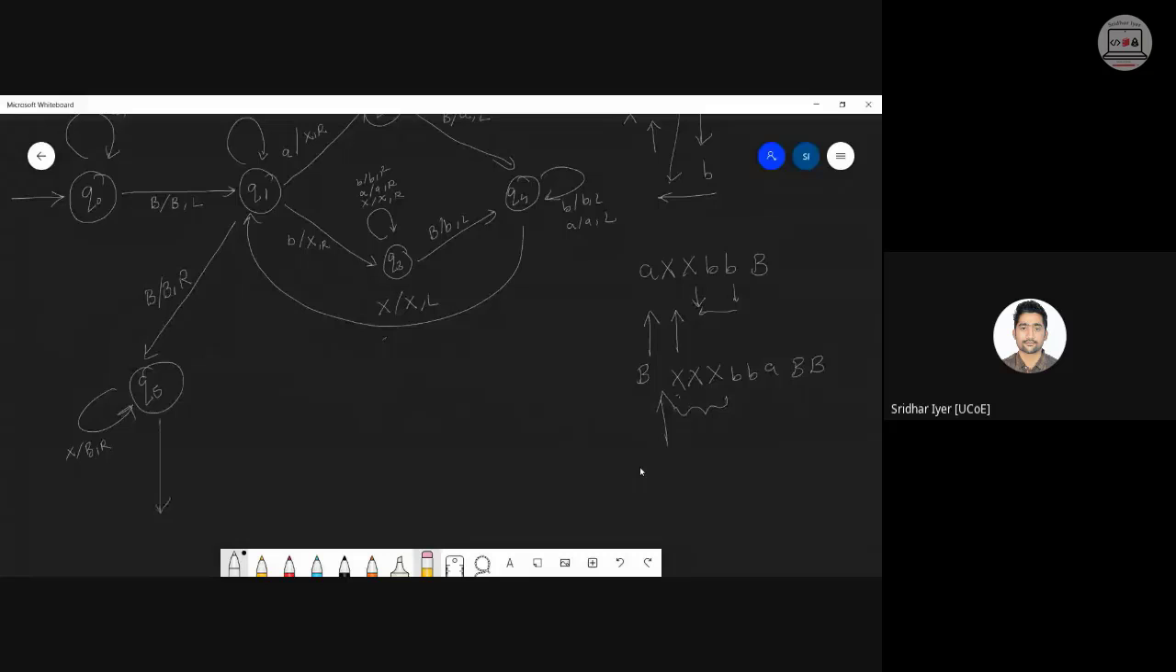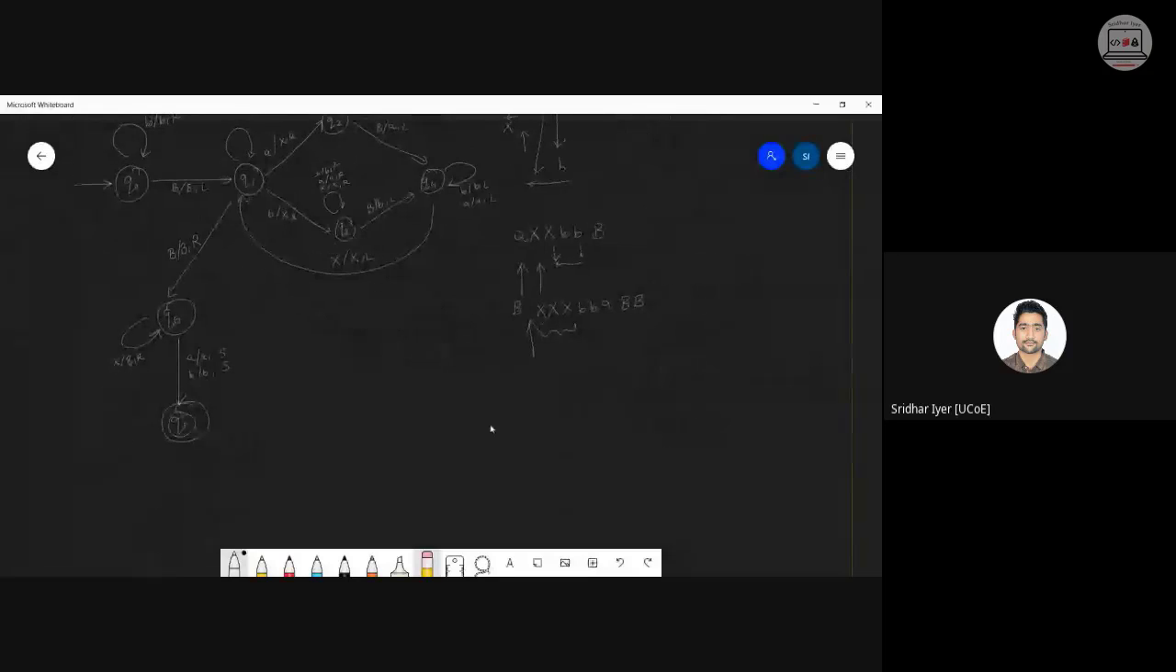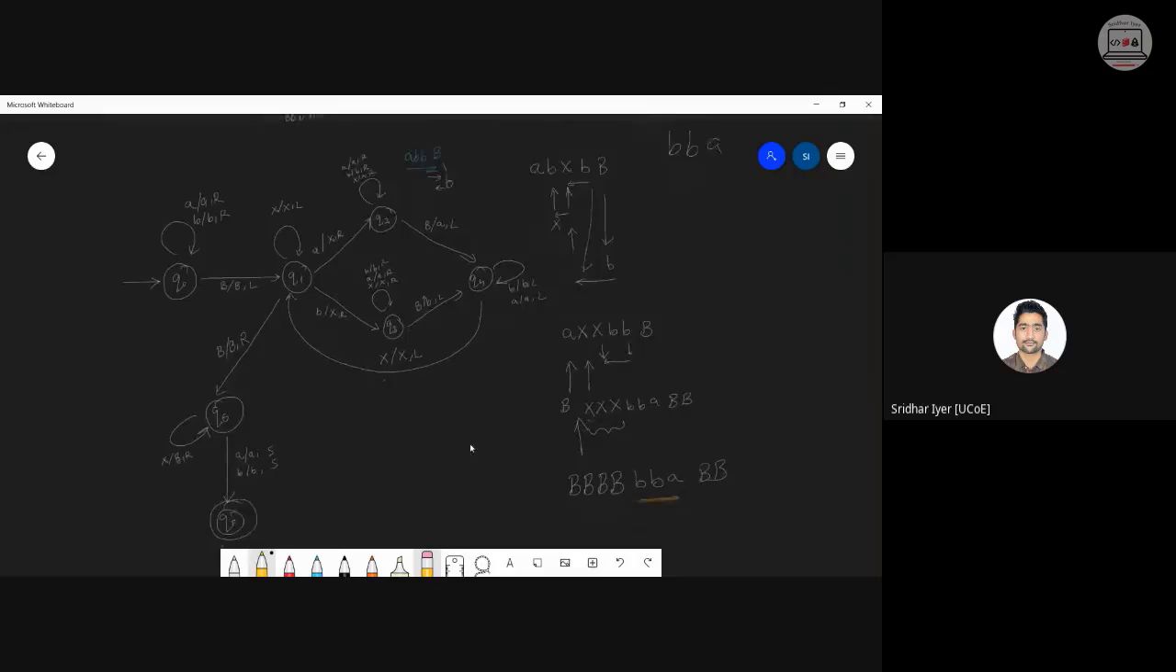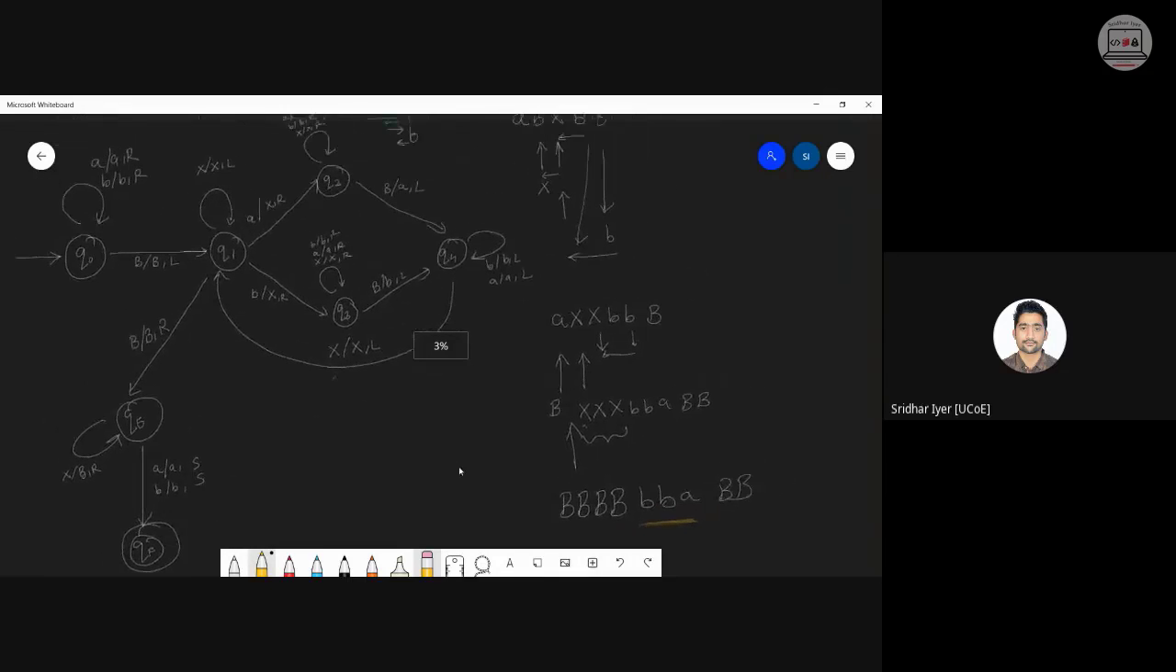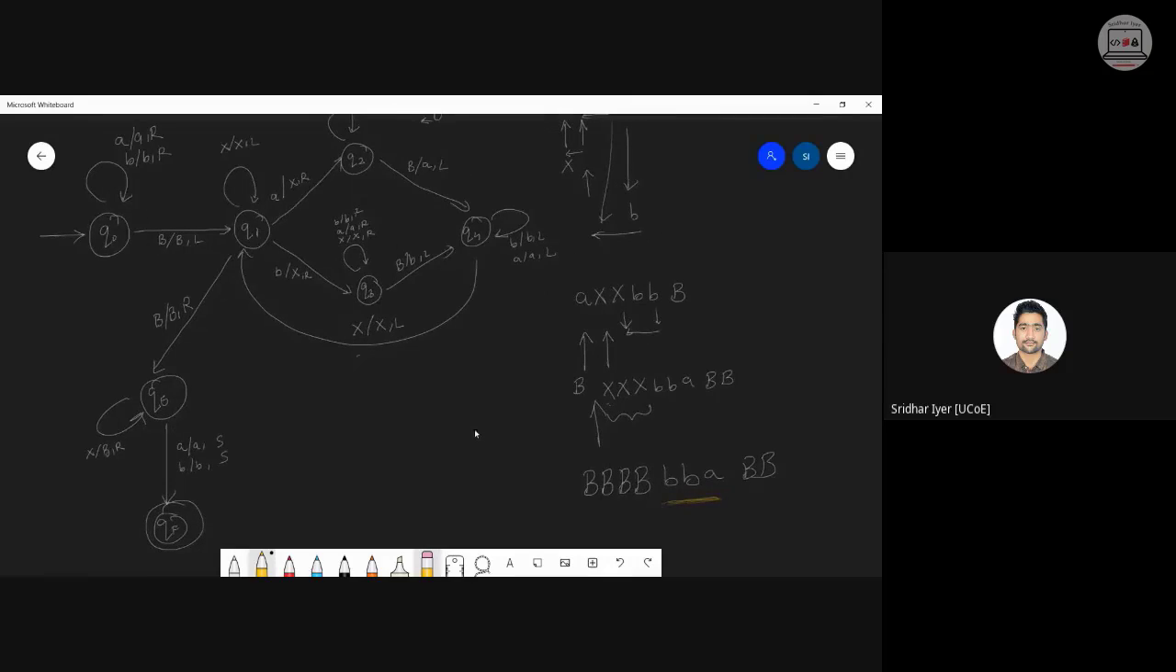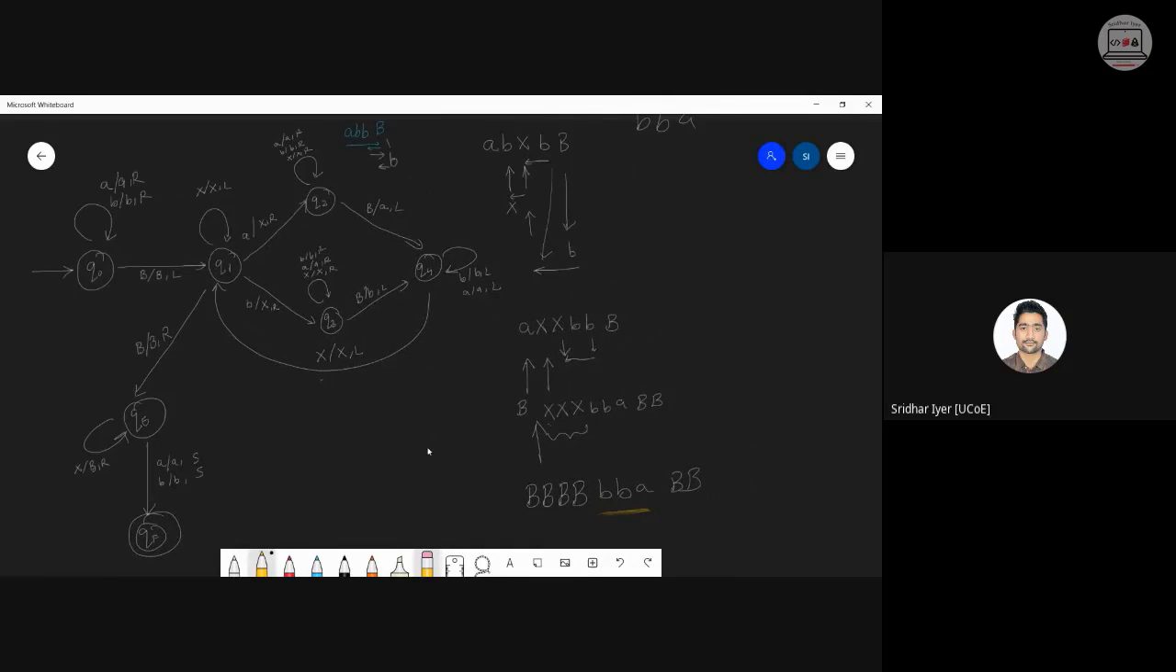After that, if you are having an a or a b, keep it as it is and move to the qf state. Am I clear? So after this, you will be left with blank, three more blanks, small b, small a, followed by blanks. So this is your reversed string. Did you understand how to solve it? You can take a screenshot of this image. It's obviously a big diagram, but if you understand the logic, don't look at the length of the diagram; you can make it yourself. Yes, that is why I'm going step by step, as slow as possible.